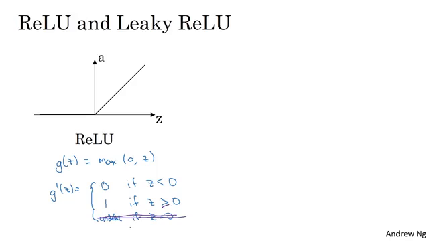If you're into optimization, technically g prime then becomes what's called a subgradient of the activation function g of z, which is why gradient descent still works. But you can think of it as that the chance of z being exactly 0.00000 is so small that it almost doesn't matter what you set the derivative to be equal to when z is equal to 0. So in practice, this is what people implement for the derivative of g of z.